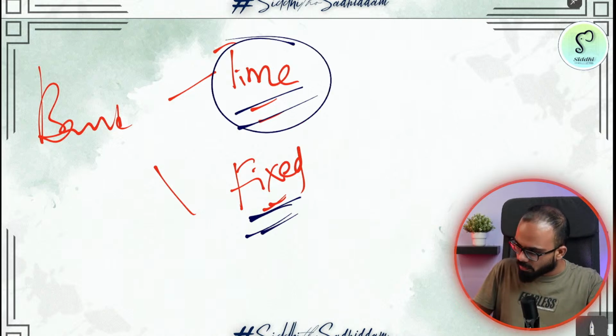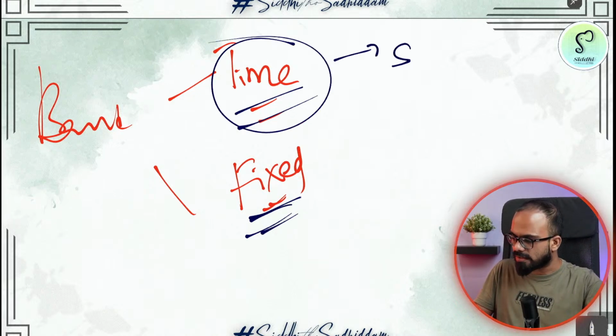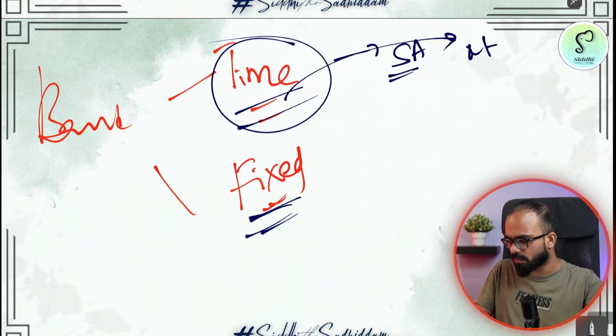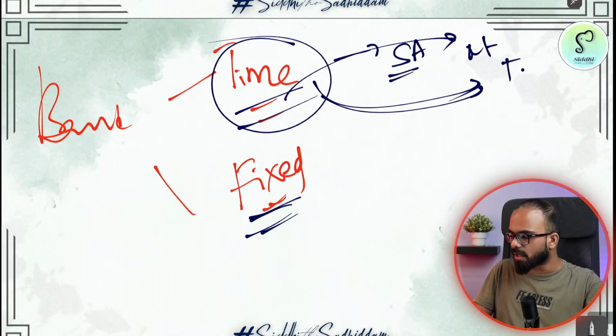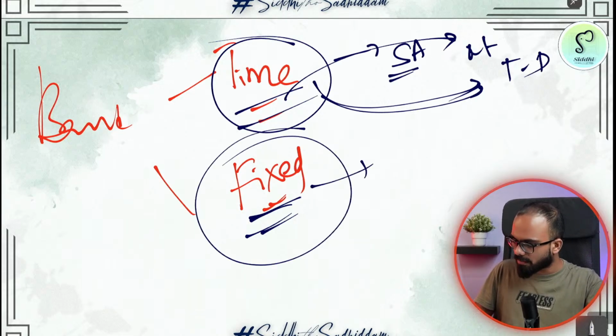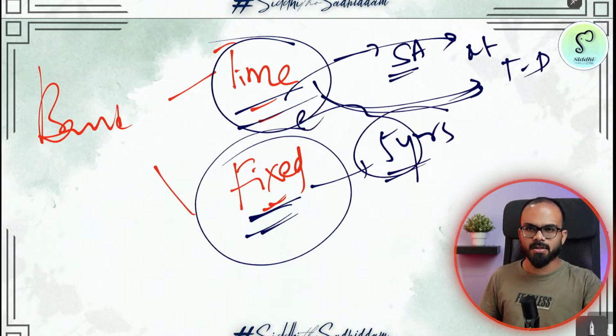So time deposits are those deposits that, let's say, you can withdraw at any point of time. For example, in my savings account I have some x rupees and I can withdraw at any point of time. It is a time deposit. Whereas if I deposited some money for a fixed period of 5 years, these are called fixed deposits.